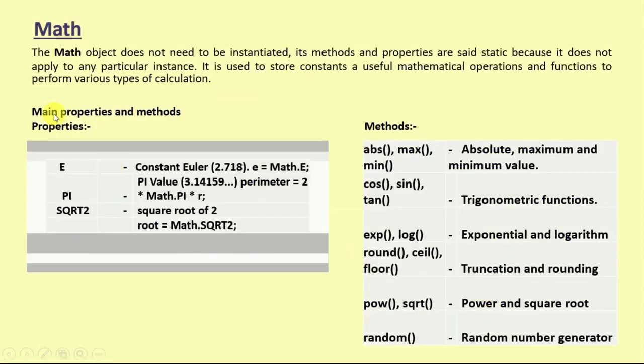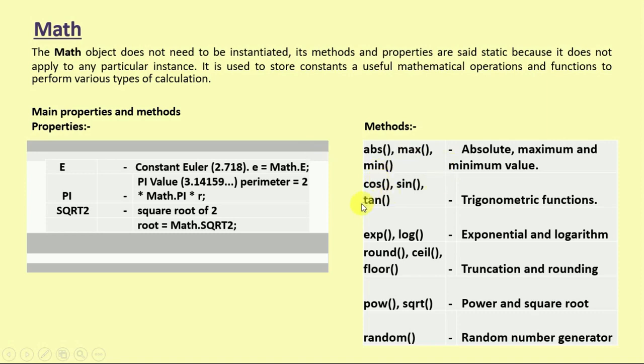And then we have Math. The Math object does not need to be instantiated. Its methods and properties are static because they don't apply to any particular instance. As we can see here, the properties are E, Euler's constant 2.71, and PI, which is pi. So here is a math function: Math.PI times r, and square root, so the square root function. And there are the methods abs, max, min,